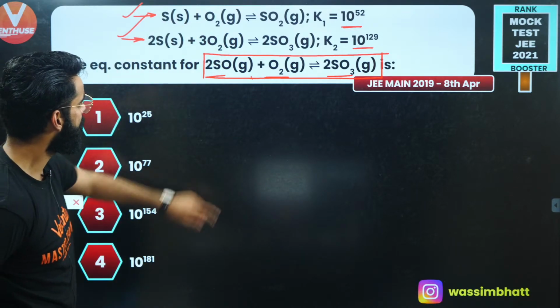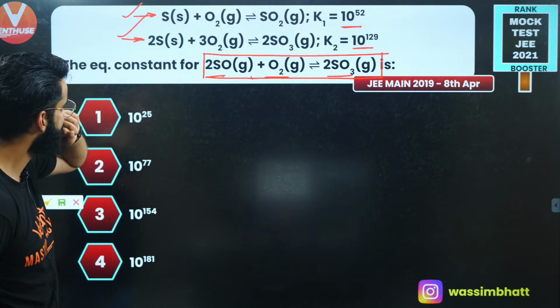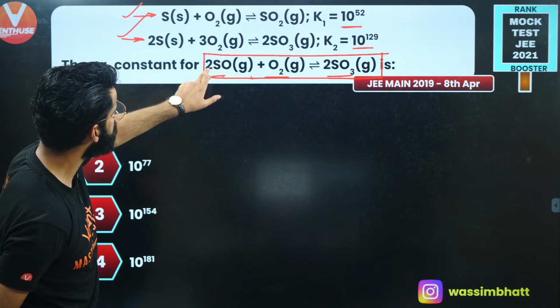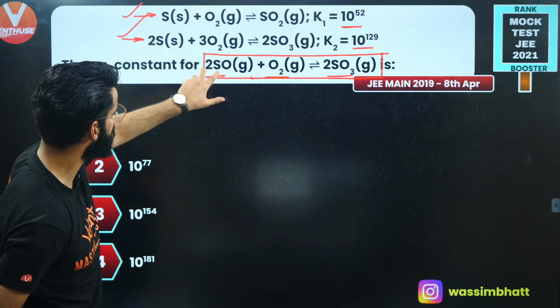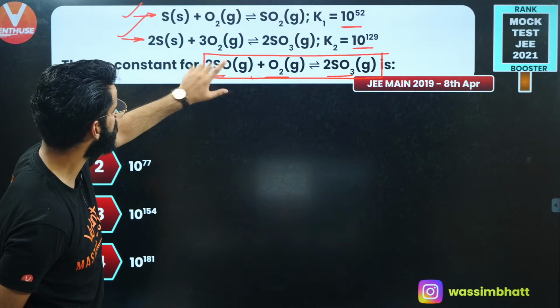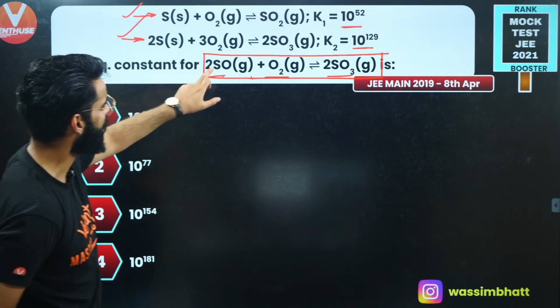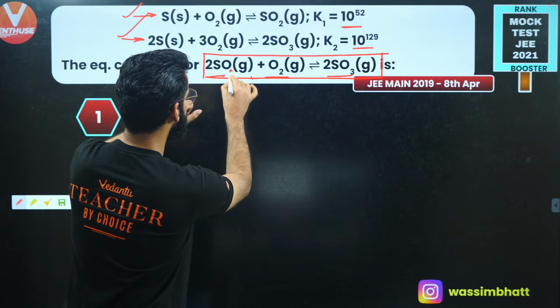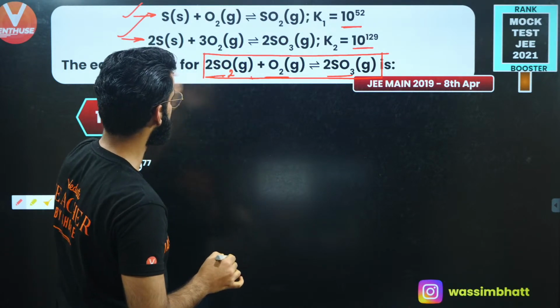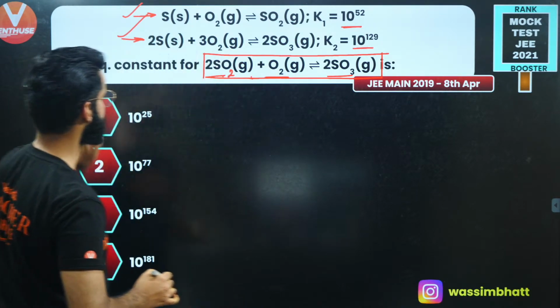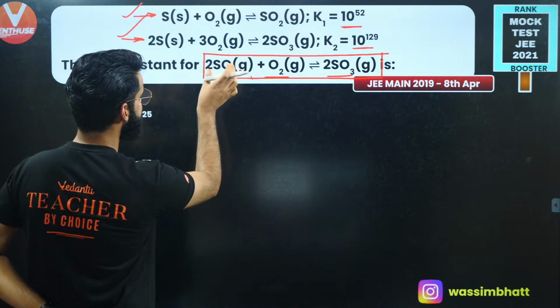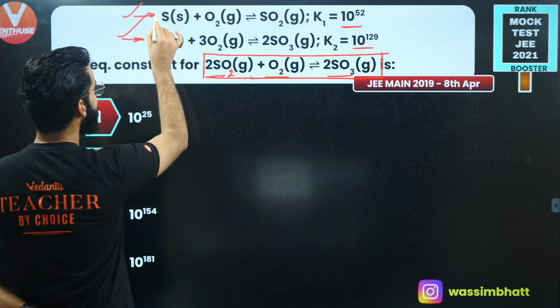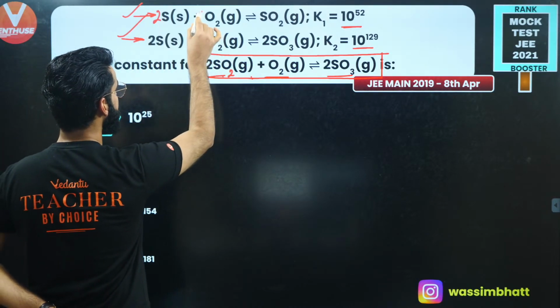Now the point is, how do I make this reaction? I have to make a reaction in which on the reactant side you should get 2 times SO2. It is not 2 times SO, it's 2 times SO2. So on the left side, I should get 2 times SO2. For that, I need to multiply the first equation by 2.